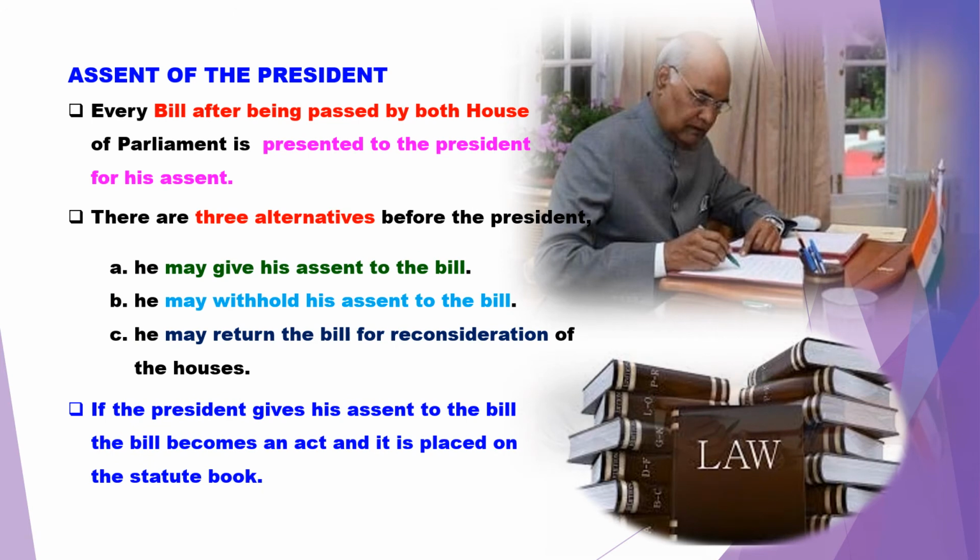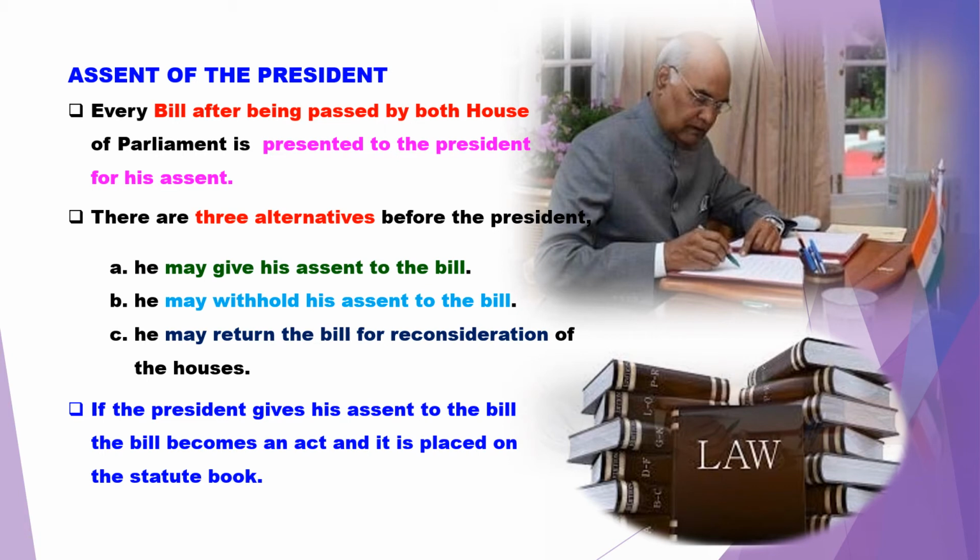You all know that if there is a joint sitting, the majority prevails, which means the bill can be passed if it is passed by the Lok Sabha, because you see there are 552 members in the Lok Sabha, but there are 250 members in Rajya Sabha. The strength is more in Lok Sabha, so if there is a case of joint sitting, ultimately we can always think that the bill will be passed by the Lok Sabha because of the strength.